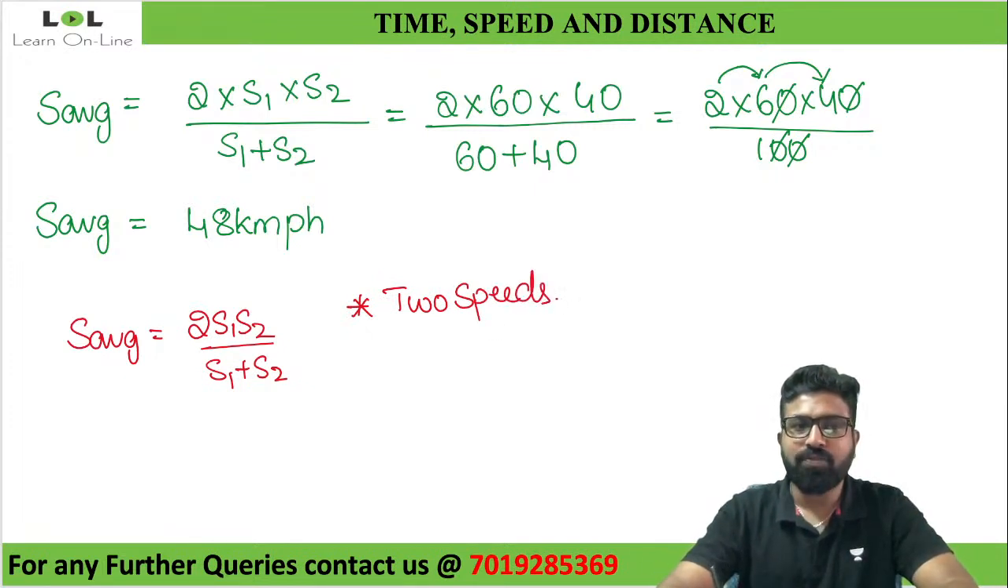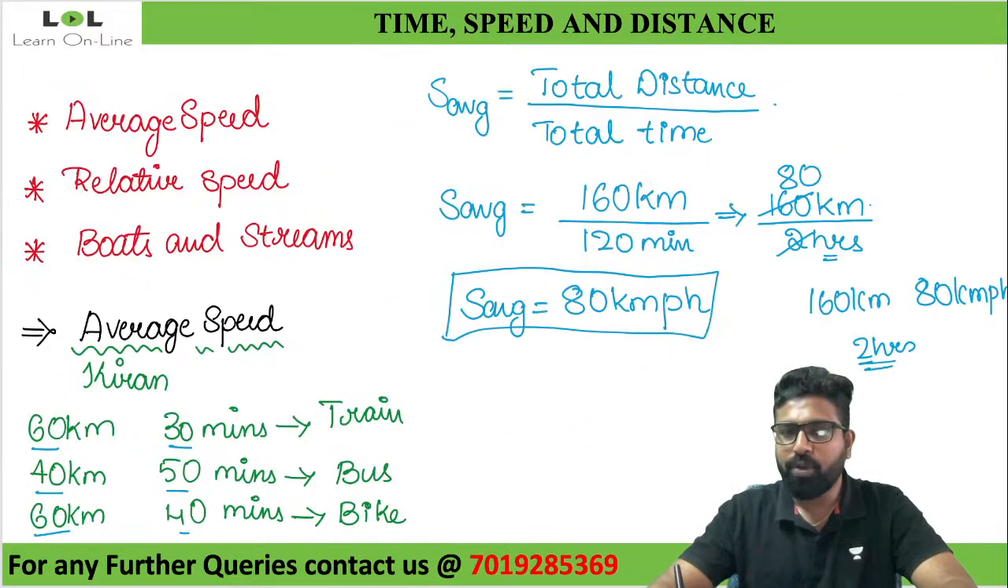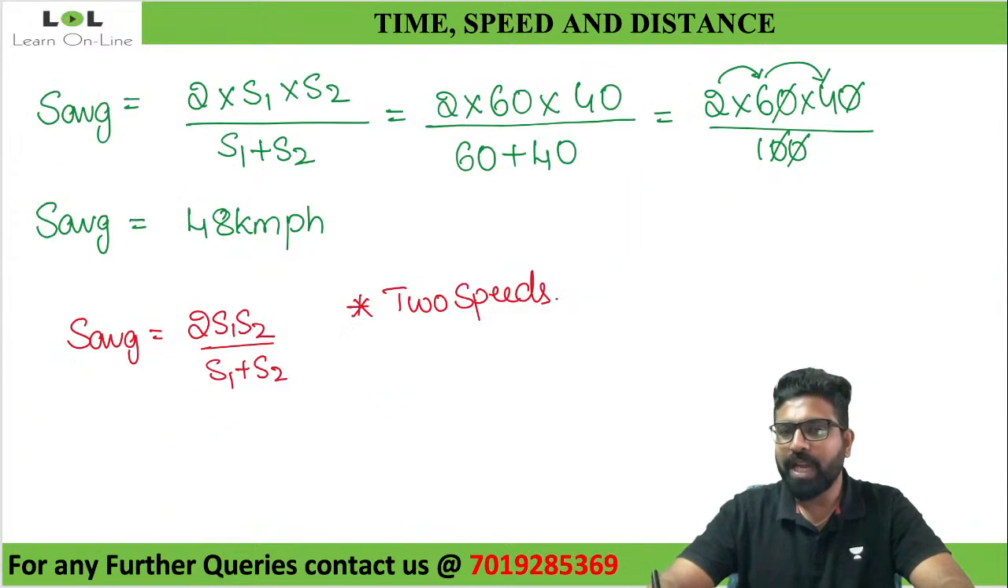Look at the first example that I took for you people. Are there only 2 speeds or are there more? There are more speeds, so you cannot use that formula in this case. And there is one more condition here. Whenever you're using this formula, the distance must be constant.